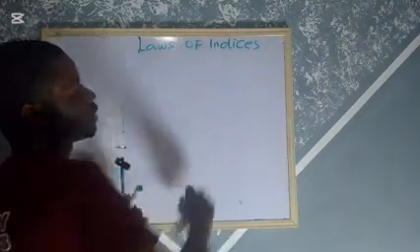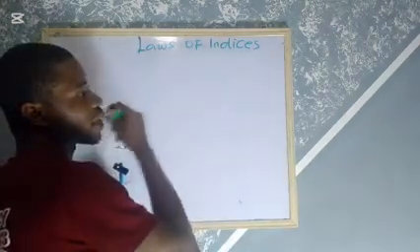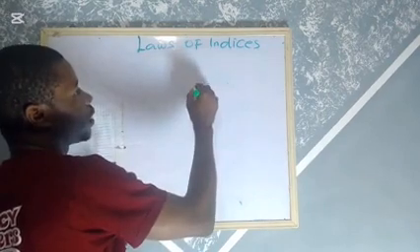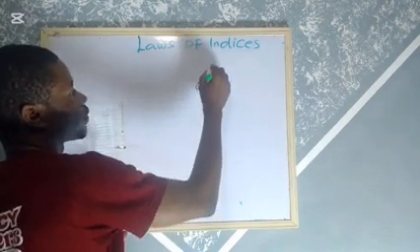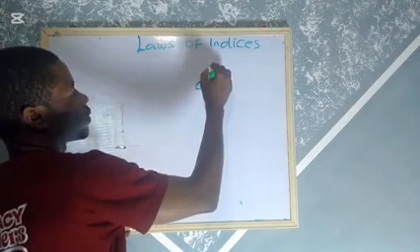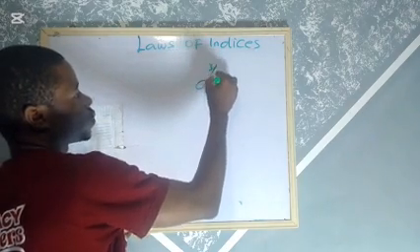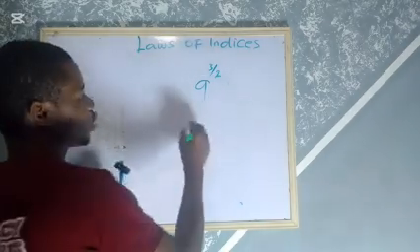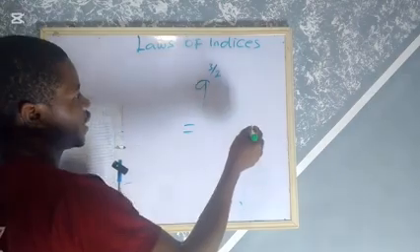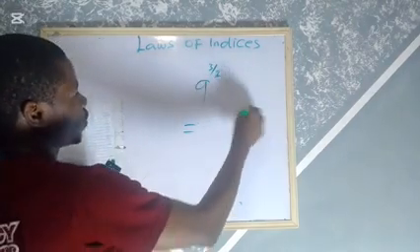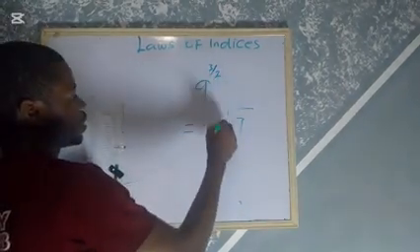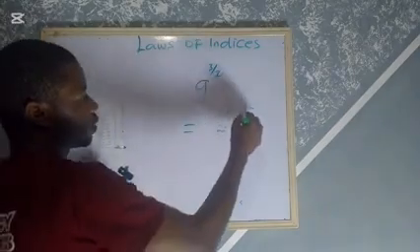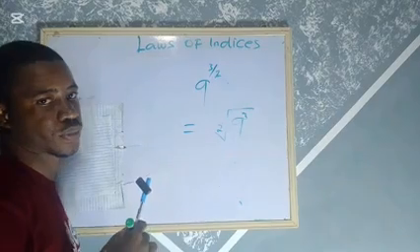Okay, the same thing if you have something like 9 raised to the power of 3 over 2. All right, what are we going to do here, according to the fraction index law? The 9 will be inside the root, the 2 will be the root, and then 3 will be the power.